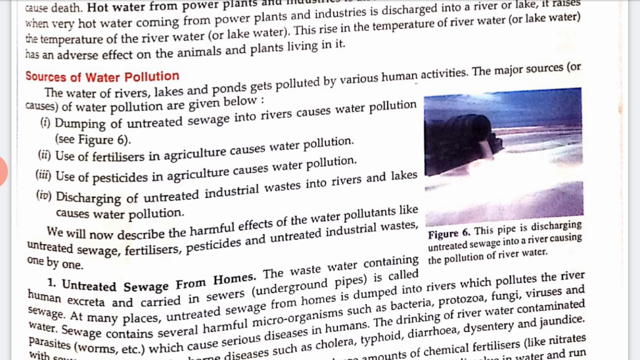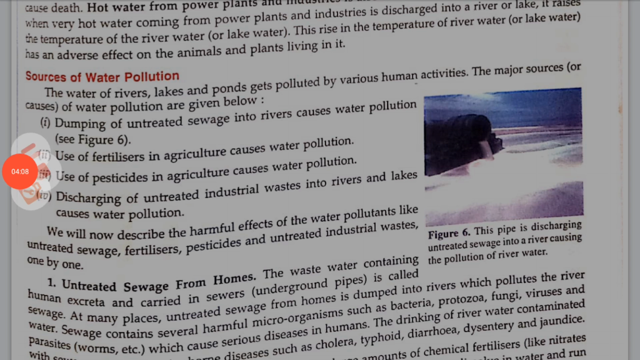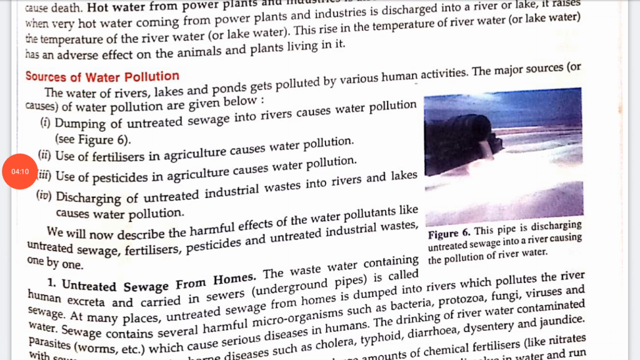Now, we will describe the harmful effects of water pollution, like the untreated sewage, the fertilizers, the pesticides and untreated industrial waste, one by one. Okay, so let's start. Untreated sewage from the homes is the wastewater containing human excreta that is carried in the sewage. So that is called sewage, which we get from the home, right?